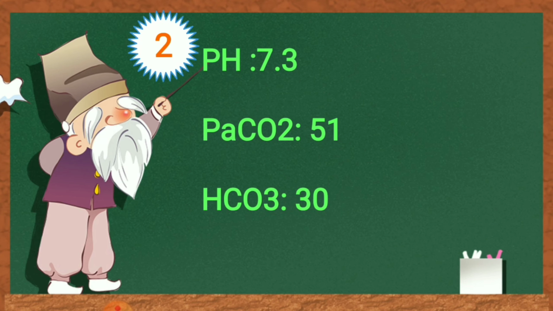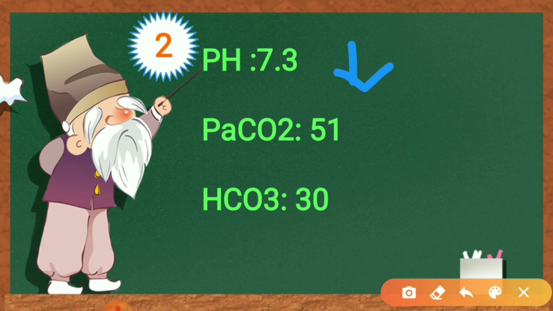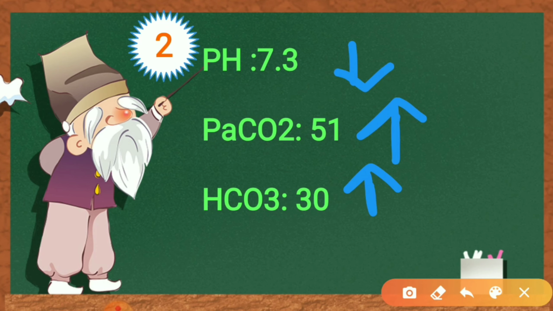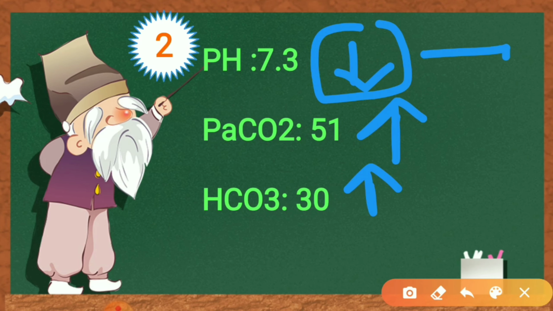Let's check the other question. pH 7.3, it is on the lower side. PCO2 51, normal is 35 to 45, so 51 is on the higher side. Bicarb is 30, it is also on the higher side. Here pH is low, so it is acidosis. What kind of acidosis? Both are opposite, so it is respiratory acidosis.